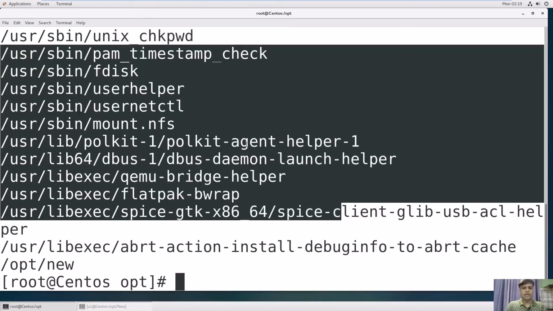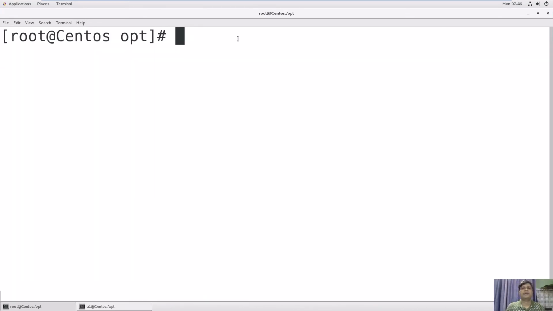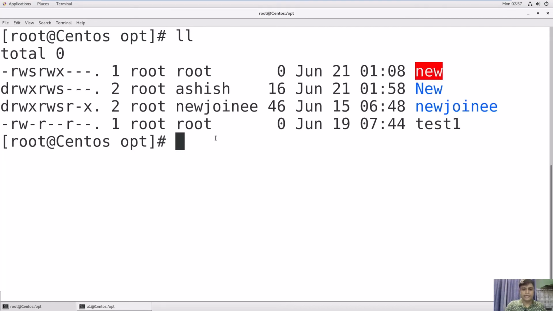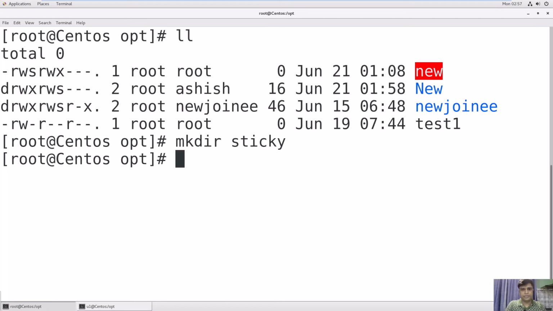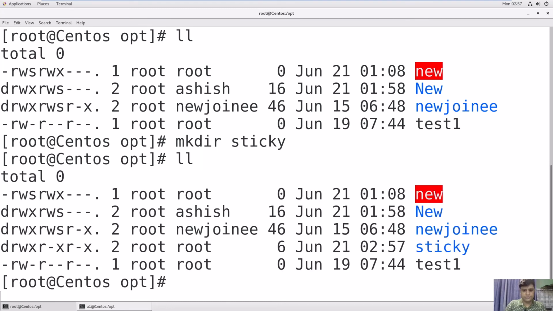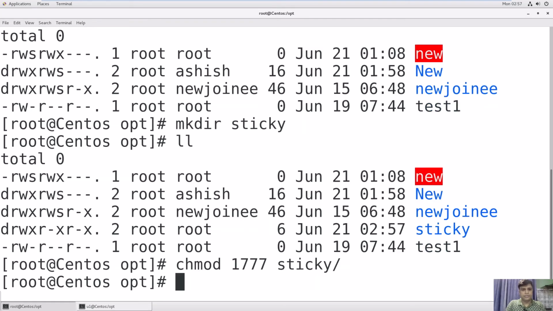Now we will use the third permission, that is sticky bit. If sticky bit is set on any directory, then a file created under that directory can be deleted only by the super user or the owner of that file. So let's check. Now we'll create a directory and set sticky bit permission. So you can use chmod 1777 sticky, right? Or you can use chmod a+t also.